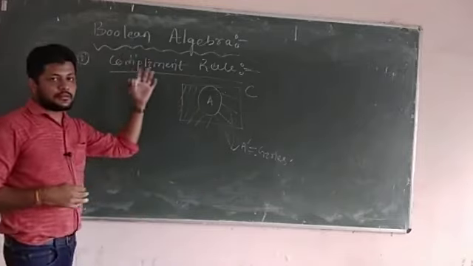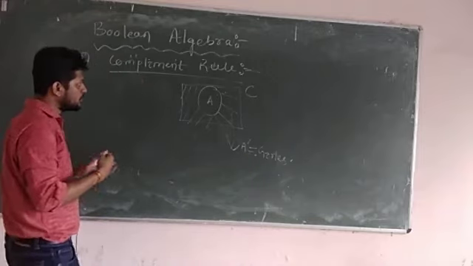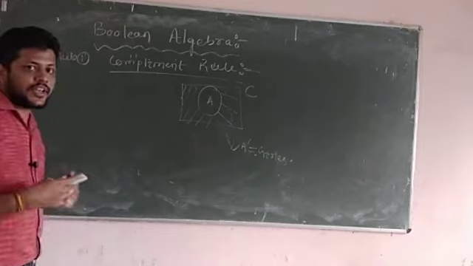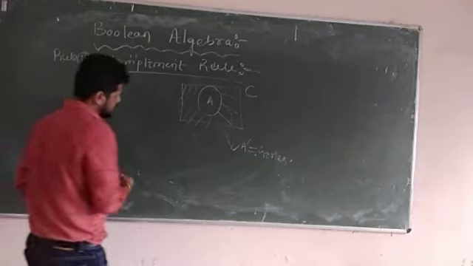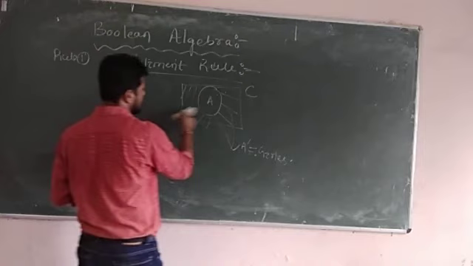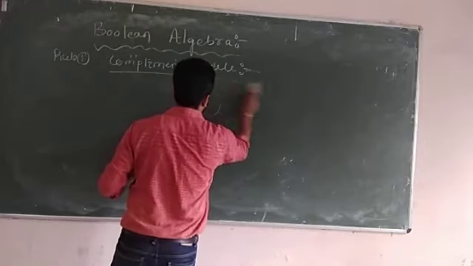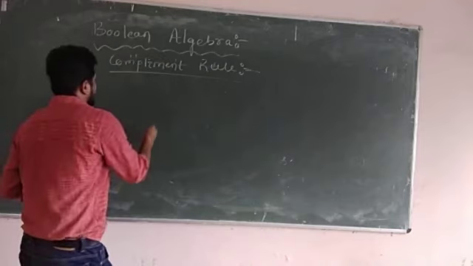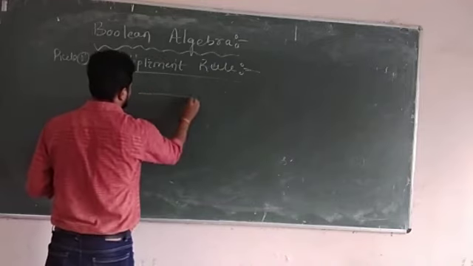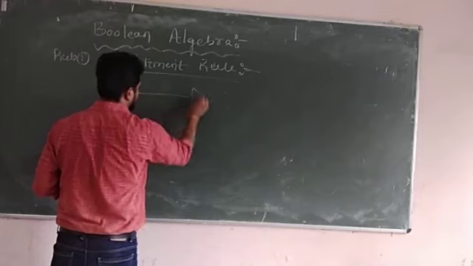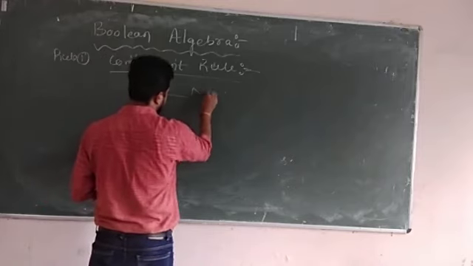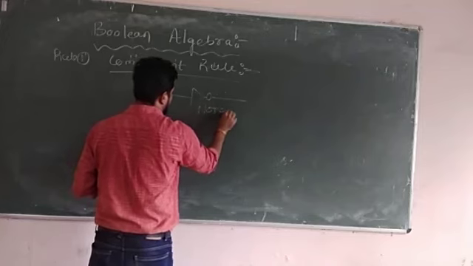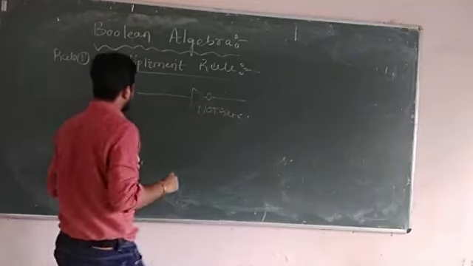So how will we implement this by using Boolean algebra, what is the symbol we use, what will be the logic symbol, and how will we design it by using transistors? We will see one by one. The symbol for this complement is known as the NOT gate.